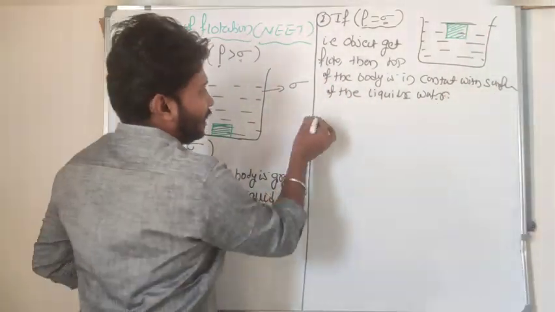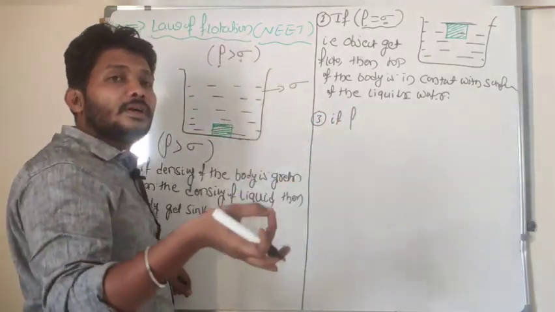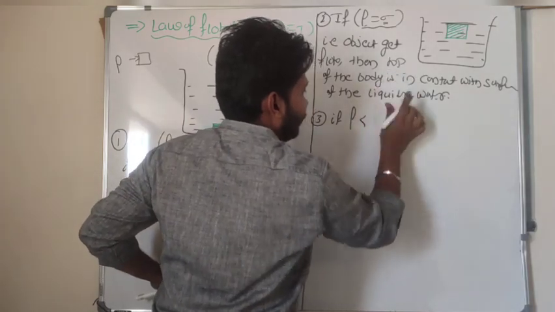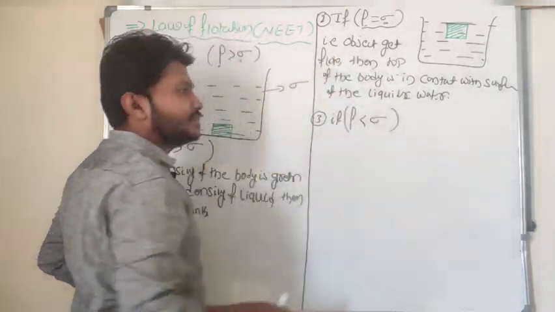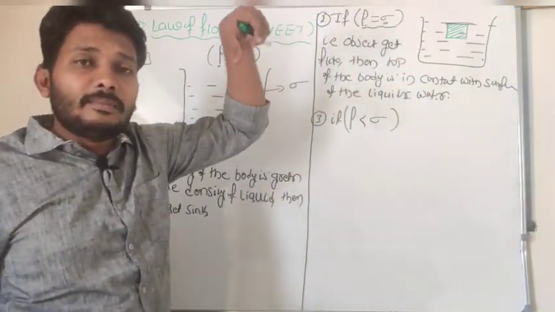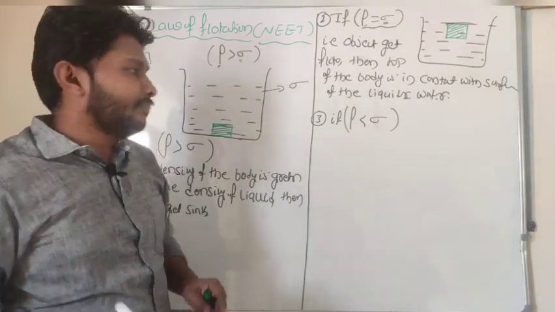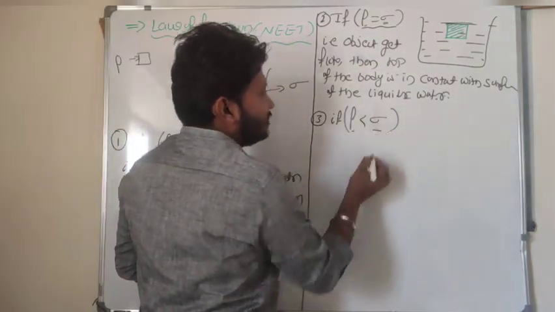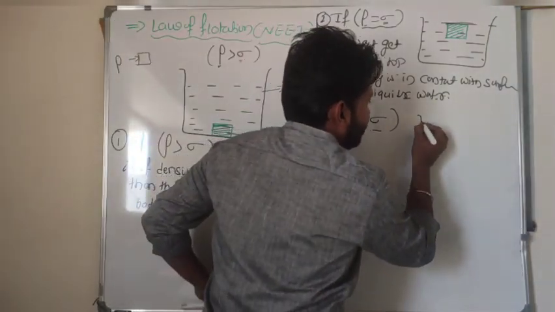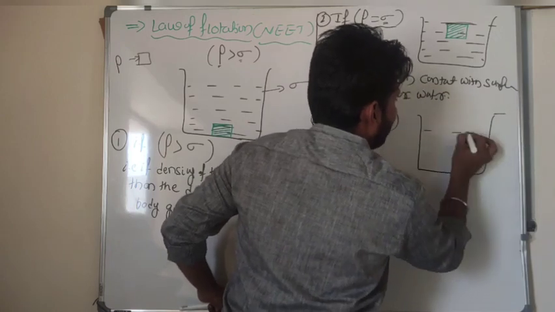Then the third case I will take here. Suppose the density of the body is very much less than the density of the fluid, then what happens here? Again look at here, whatever object I try to immerse in the fluid or liquid, if that body is much less dense, so the density of the body is much lesser than the density of the liquid, then the body again floats on the surface of the liquid.